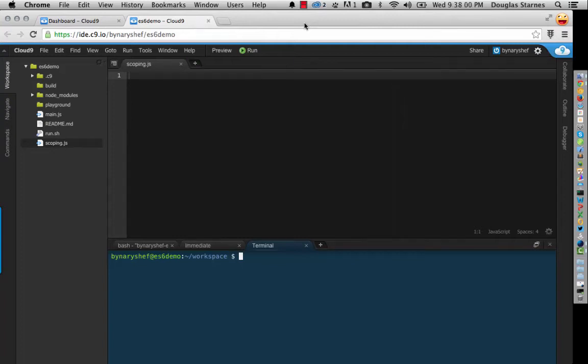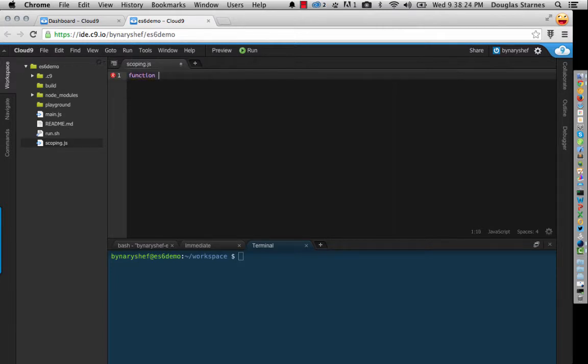So let's continue our discussion of ES6 by looking at scoping and how it's different from scoping in ES5, or at least how it can be different from scoping in ES5. And I want to start off by looking at how scoping in ES5 works. So I'm going to write a little file here, and we can run it straight in Node. We don't have to run it through Traceur. It's just going to be ES5.